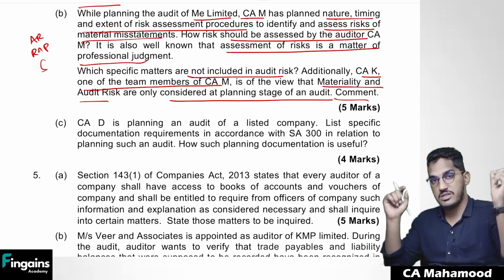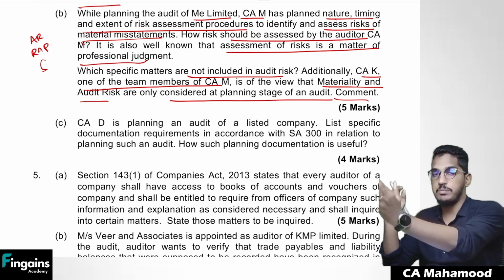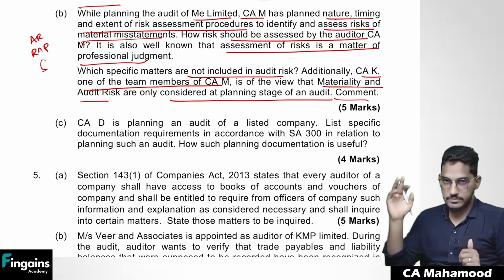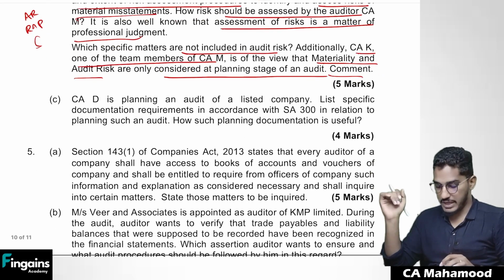Materiality and audit risk will be considered throughout the audit, at the planning stage, at the performing stage, and even at the conclusion stage, not just only at planning. Right? So read the answer. It will be a straightforward answer.